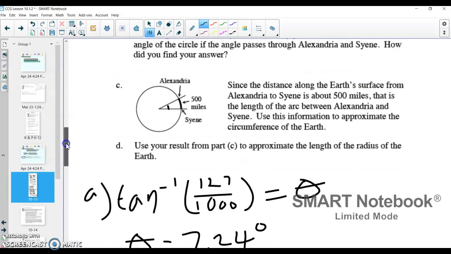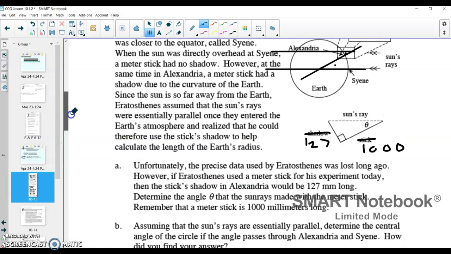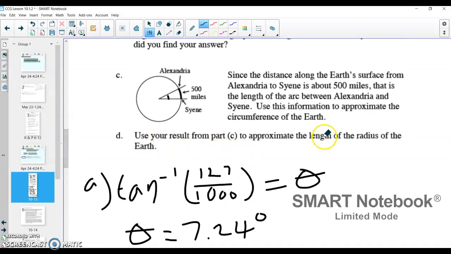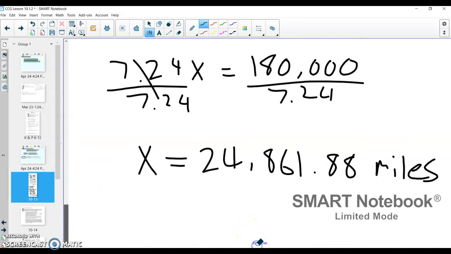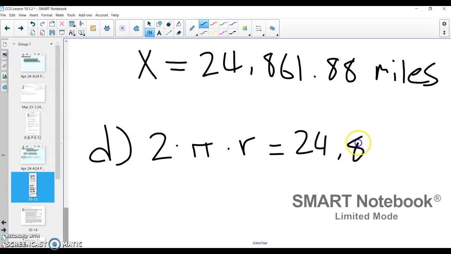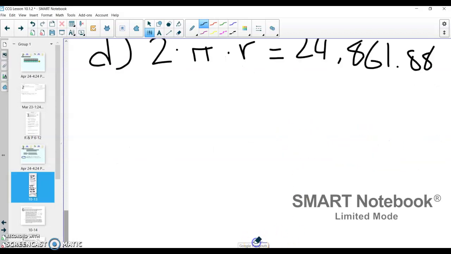Now we go into the last part, which is going to answer Eratosthenes' question. It says, using that circumference, approximate the length of our Earth's radius. For part D, our equation for circumference is 2 times pi times radius. If we're talking about the Earth, that circumference equation needs to equal 24,861.88. Now we're allowed to solve this for r.